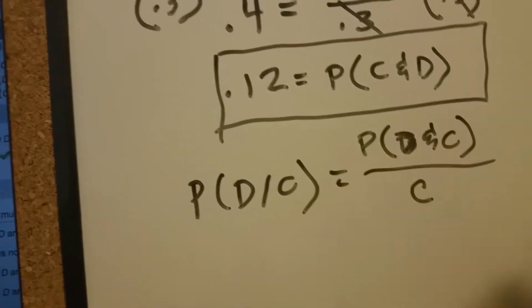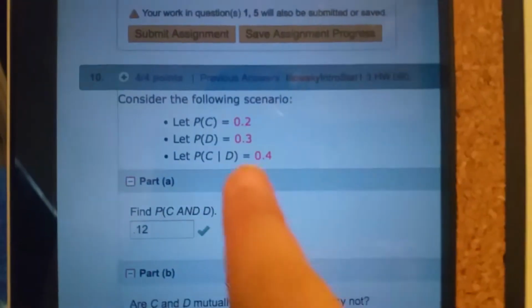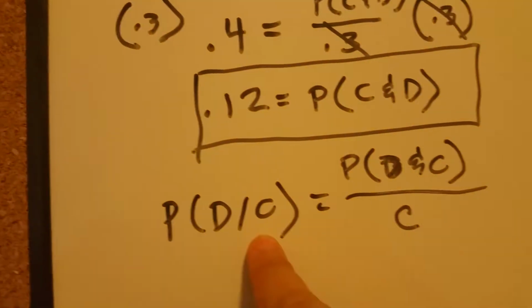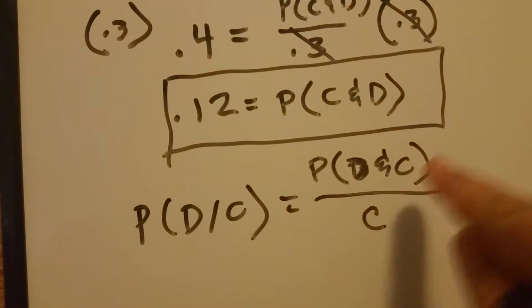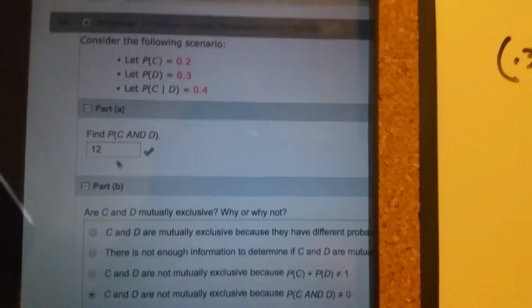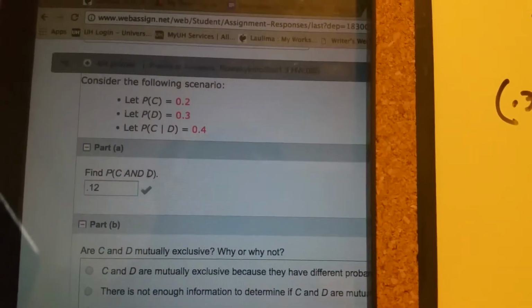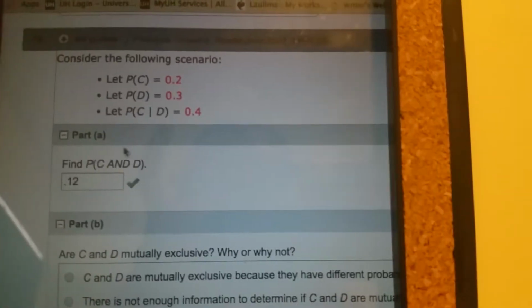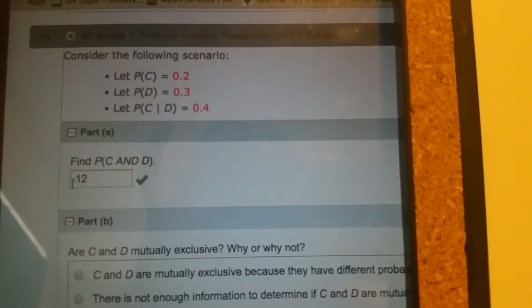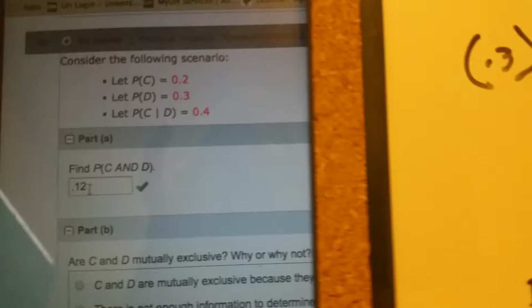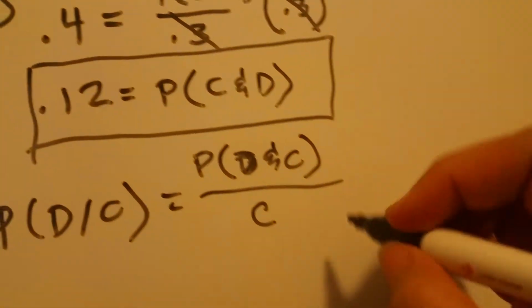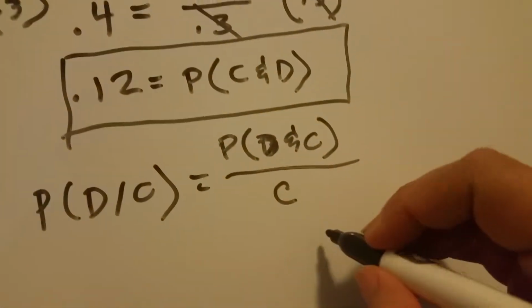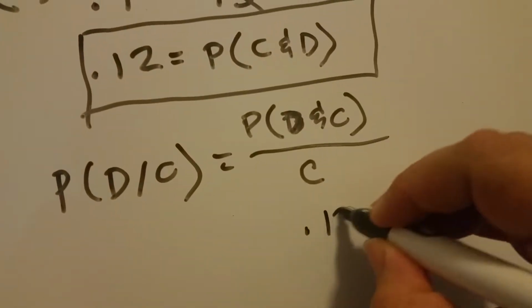No, we never were given that. It is not the same as C given D. That does not work that way. This is D given C. But do we know what D and C is? It doesn't matter what order it's in, right? It doesn't matter that it says C and D, because you're multiplying those two together. It's going to have the exact same answer. So whether it says D and C or C and D is exactly the same. So the answer for me is 0.12. Whatever yours is in that box, that's what you're going to use. Okay, so I'm going to go 0.12.